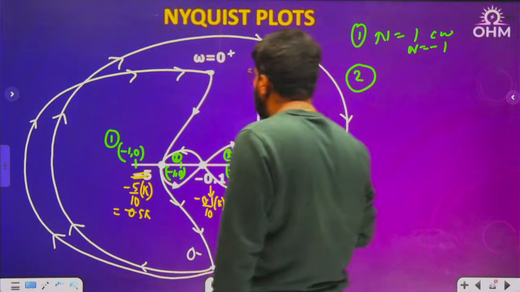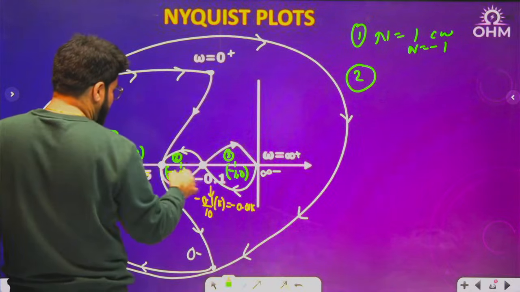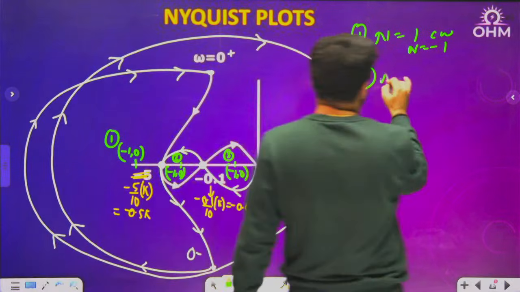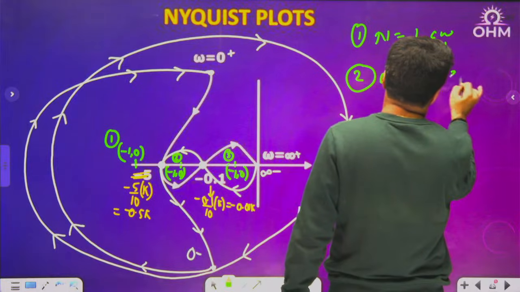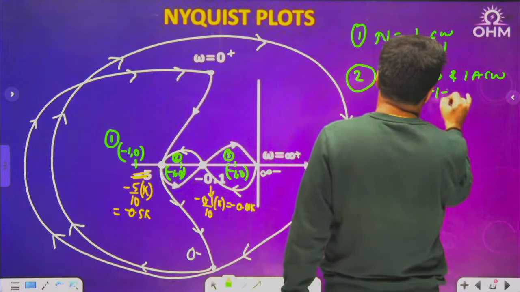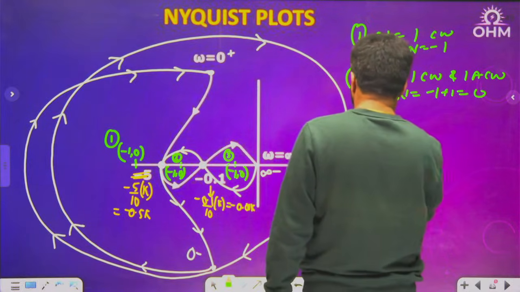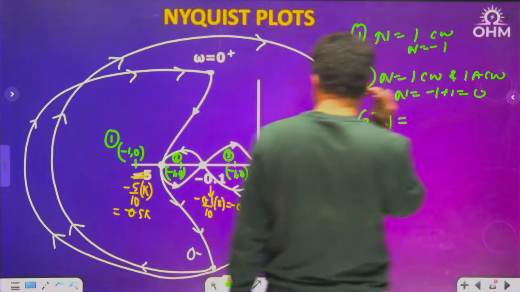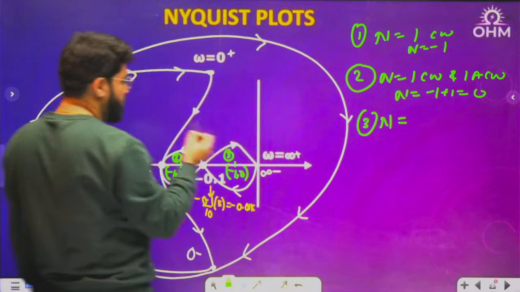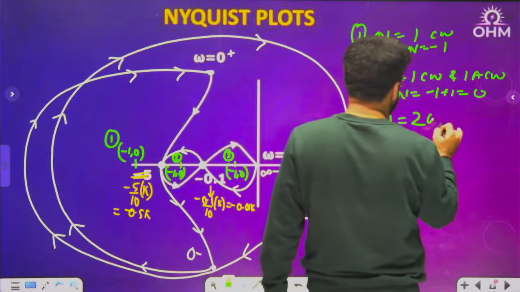Case number 2. Now, in case number 2, you can clearly see one anti-clockwise and one clockwise. So that means N equal to minus 1 plus 1 will be 0. And case number 3, again one clockwise and one more, the outer one, clockwise. So N will be 2 clockwise actually.